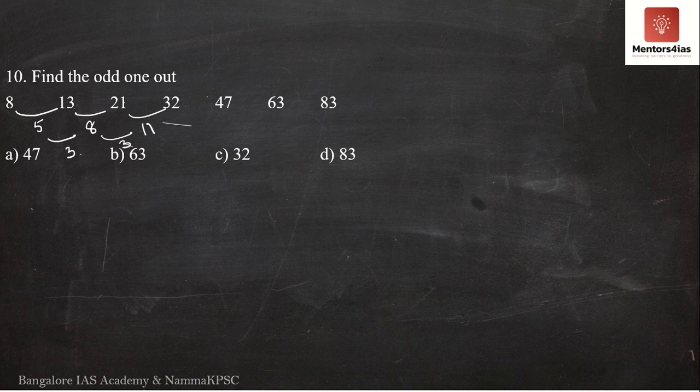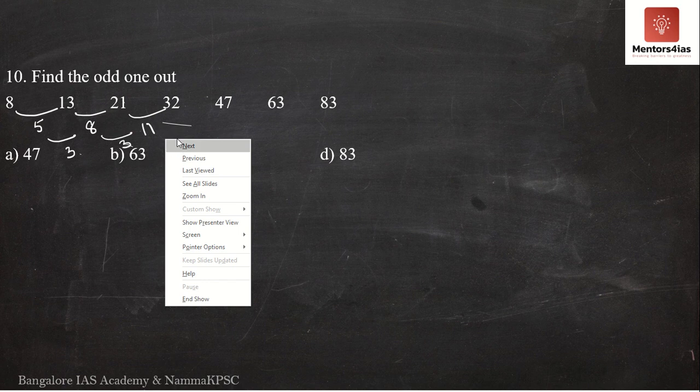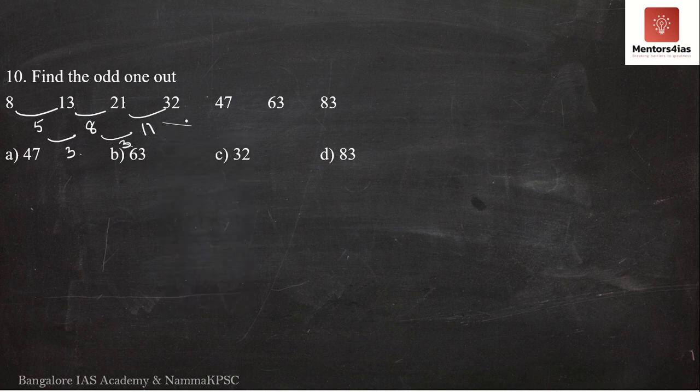So maybe this is the pattern and let me check it out. Okay. So I have 32 over here. Now the difference has to be 11. I should add 3 to 11. I should get 14. I should add 14 to 32. 14 plus 32 has to be what? 6 and 4. It has to be 46. But no, it is not 46.